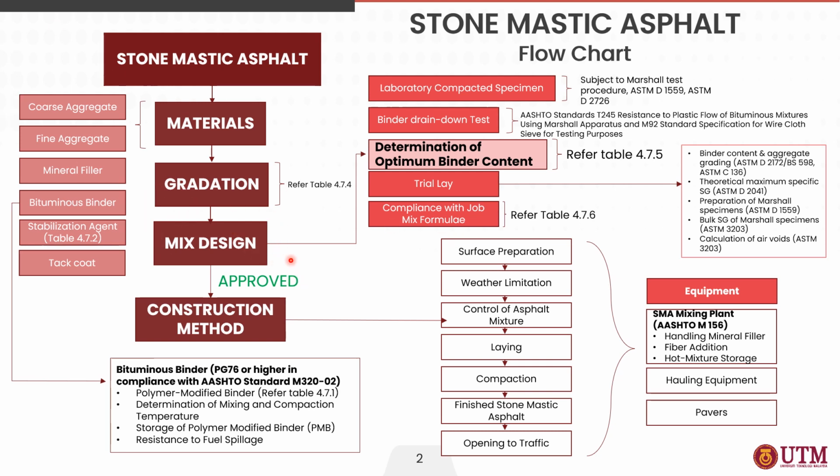After the mix design is approved, the contractor needs to ensure the plants used for the preparation of the SMA mixture shall comply with AASHTO M156. Next, hauling equipment should be of the type normally used for the transportation of dense graded hot mix. And finally, pavers. The paver shall be of a type normally used for the placement of asphaltic concrete.